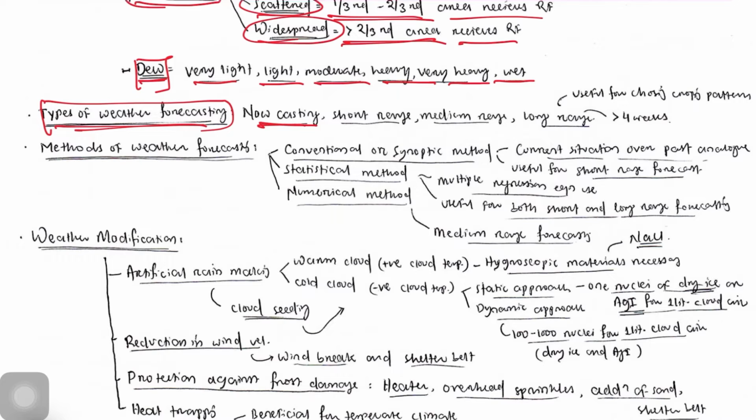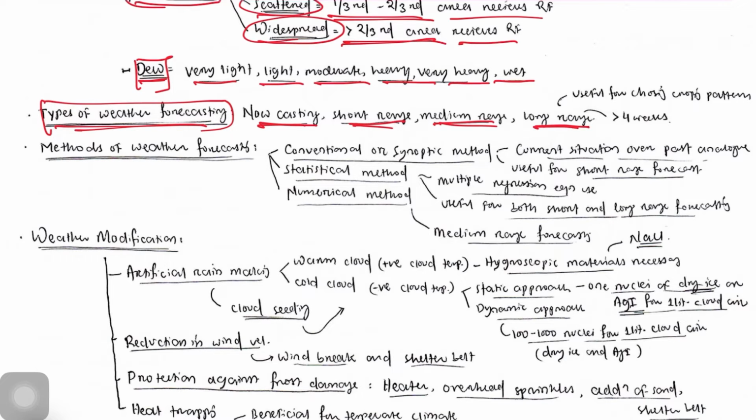Then short range weather forecasting: if within 1 week, or 1 to 2 days, there is any weather forecast, then that is called short range weather forecasting. Medium range weather forecasting: if within 3 to 10 days there is a weather forecast. Suppose there will be rainfall. So if there will be rainfall, we should harvest our crop. Then if there will be rainfall, we should plow our field earlier. Then that is called medium range weather forecasting.